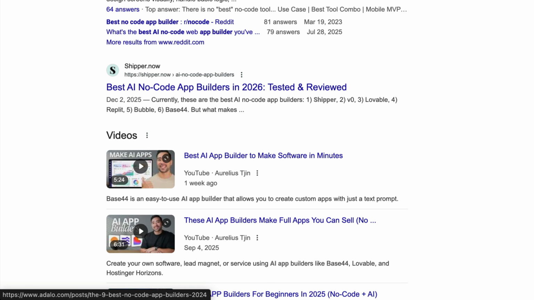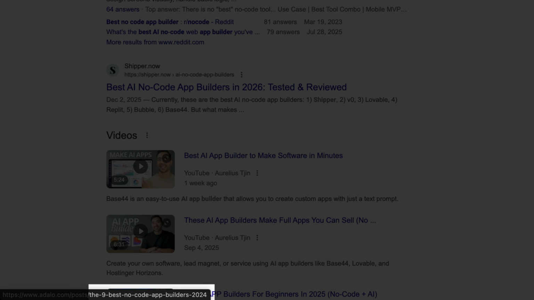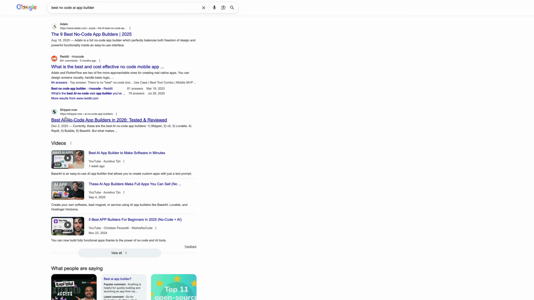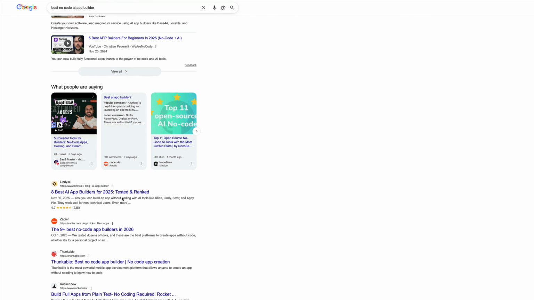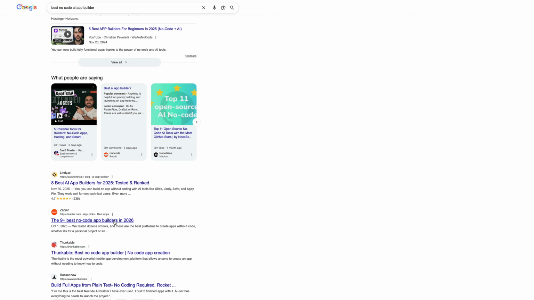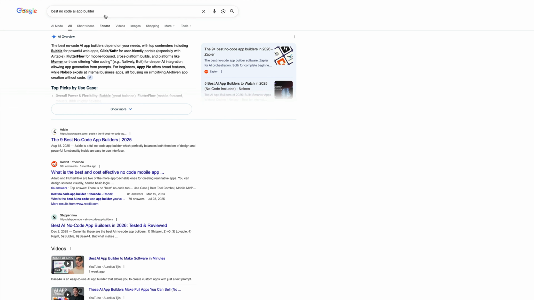You can see this in their URL slug. So they're going after the 9-best no-code app builders 2024, which is like a while ago. So you can really tell if a page is optimizing around a specific keyword if the exact keyword is in their URL slug. And we can see this one from shipper.now is AI no-code app builders, some variation of it. Some other ones from Lindy, AI app builder, kind of. The only really one here is Zapier, best no-code app builder, but it's not AI app builder. So I think this is a great candidate for this company, Tempo Labs.